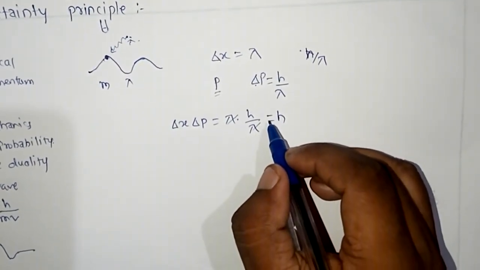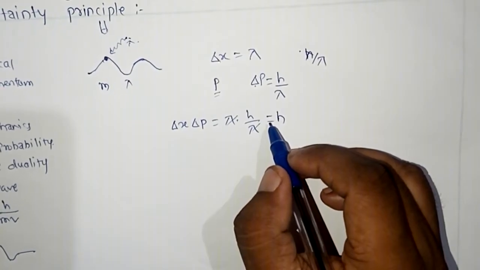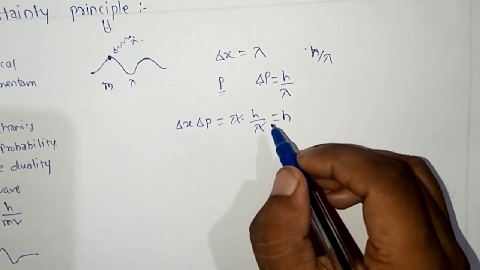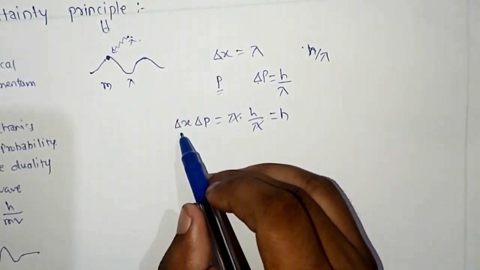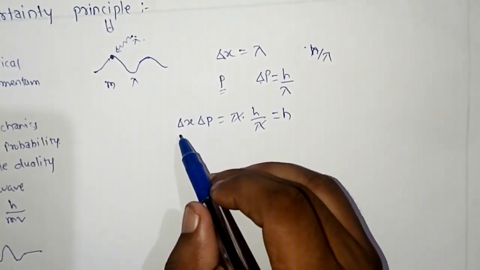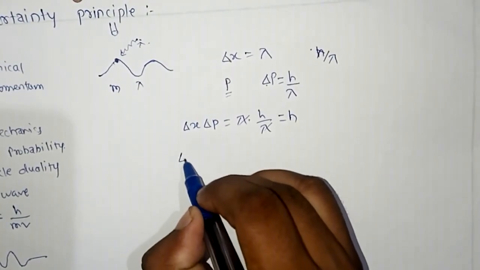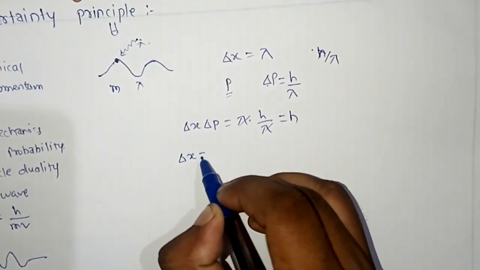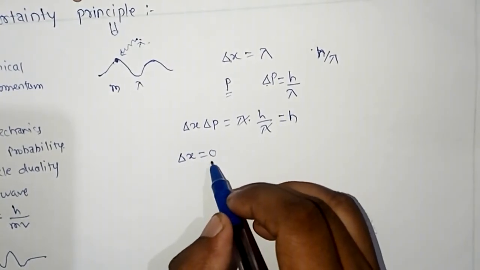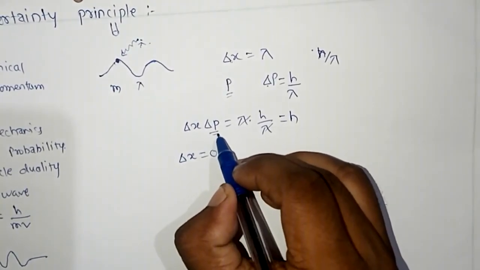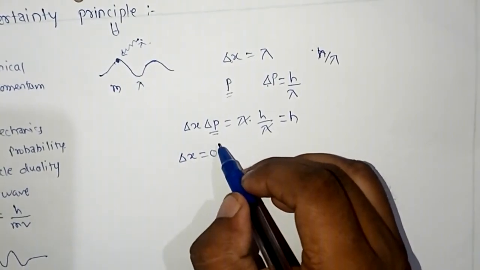This is the equation of the Heisenberg uncertainty principle. Suppose we have to calculate the position of an electron exactly, then here the uncertainty delta x becomes 0, and if this delta x becomes 0, then we cannot find the value of momentum, and vice versa.